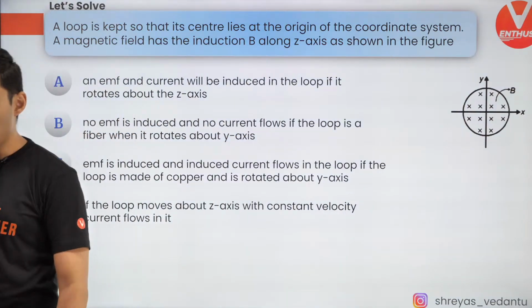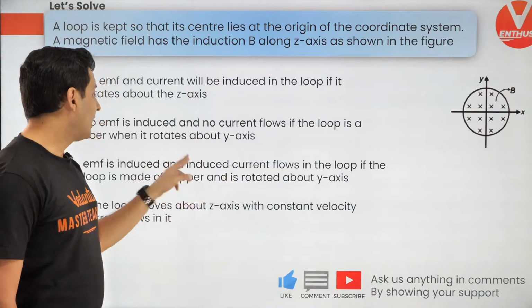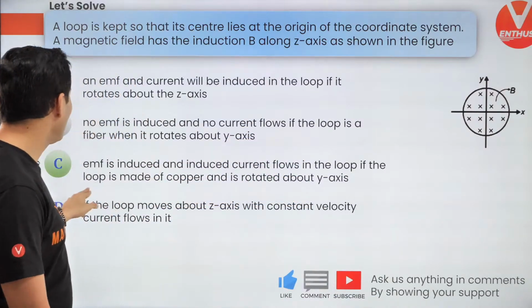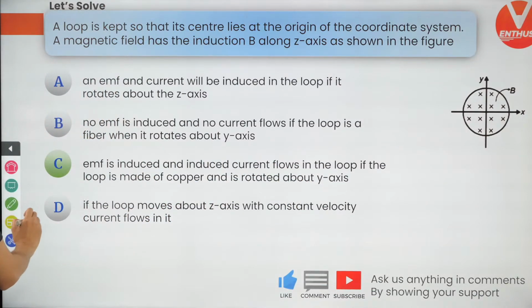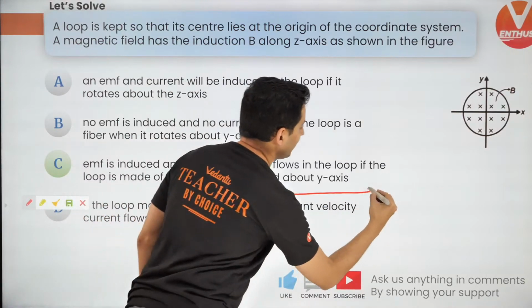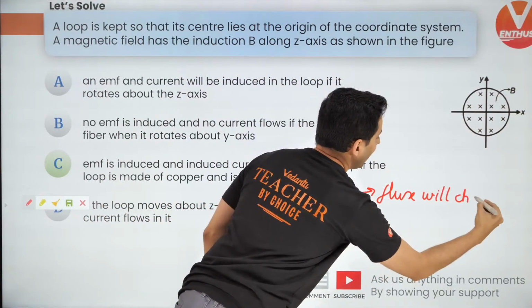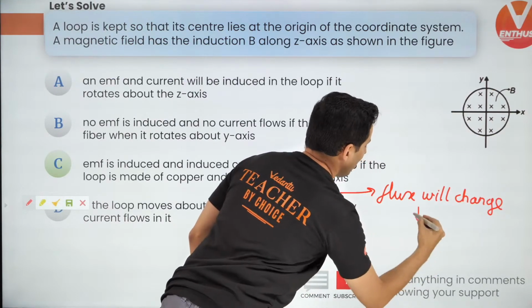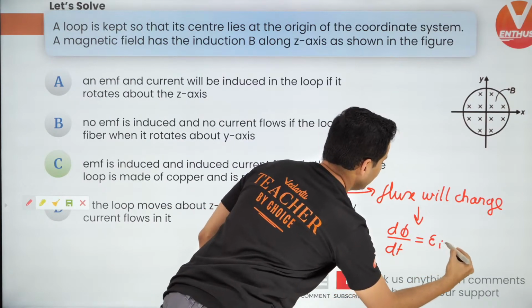All right. C option. Well, the correct answer is actually C. EMF is induced and induced current also flows in the loop if it is made of copper and rotated about y-axis. Now this is very simple, guys. See, if you rotate it, then what will happen? The flux will change. And whenever flux changes, according to dφ/dt, EMF will be induced.